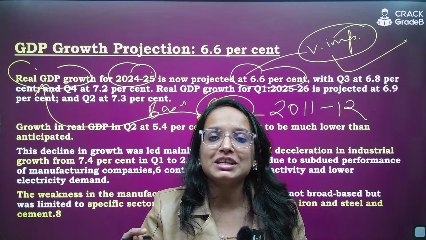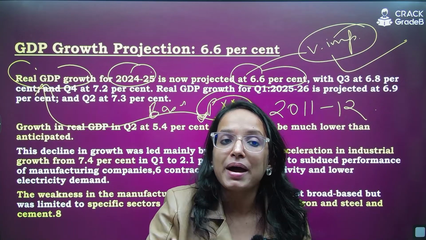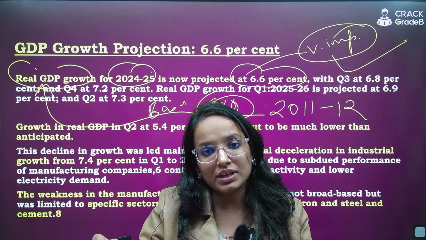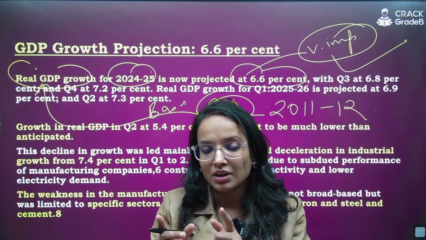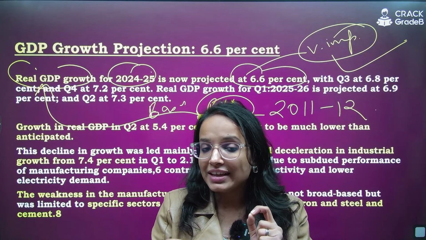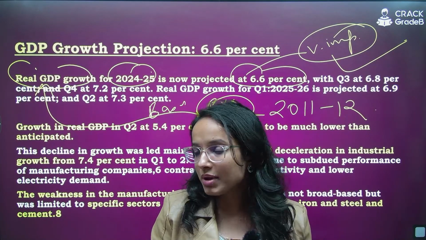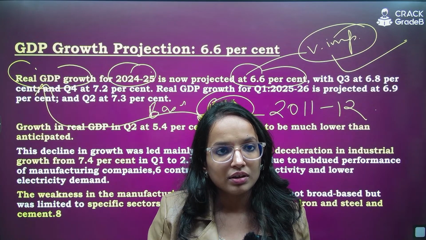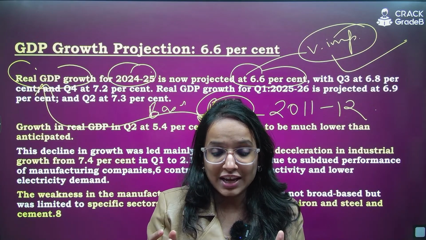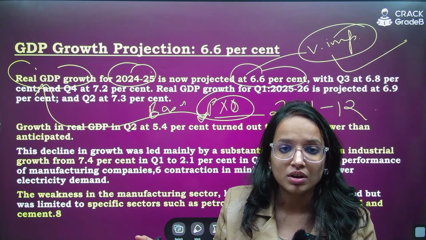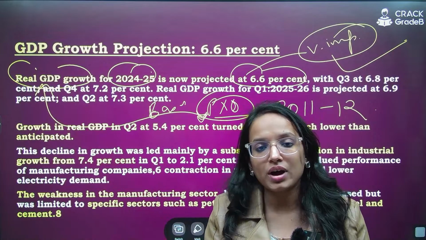So nominal GDP reflects the inflation impact, or it is not adjusted for inflation. It will include the impact of inflation on GDP. So nominal GDP figures can be misleading. This is the hint I am giving you. Are you getting my point, everyone? Right? Nominal GDP figures can be misleading. It can be higher due to high prices, not rise in the production, or can be higher due to high production.